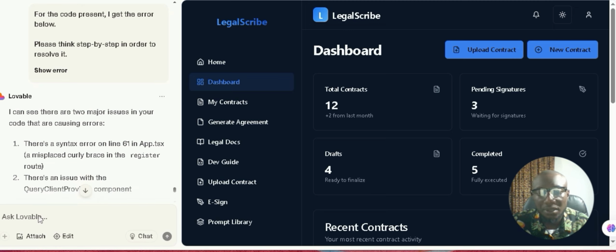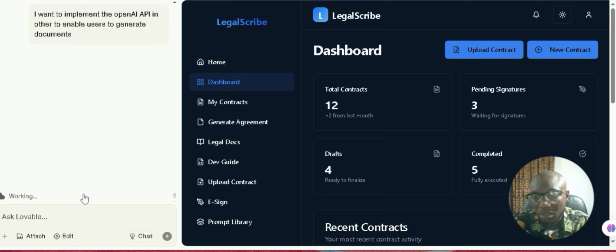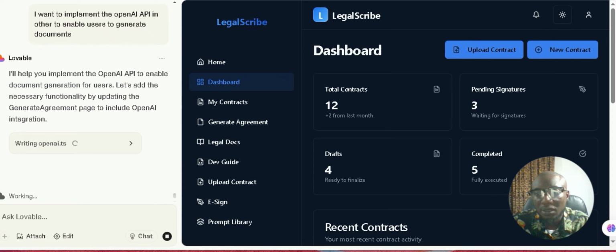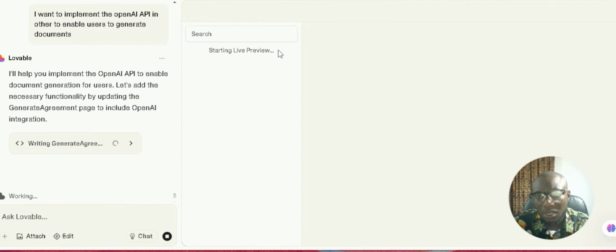So let's see what is going to require us to do next. Yep, so it's writing a page that will integrate AI. So you can see the code base.